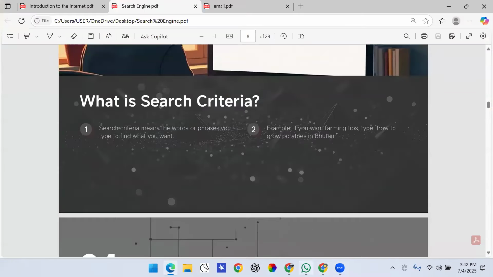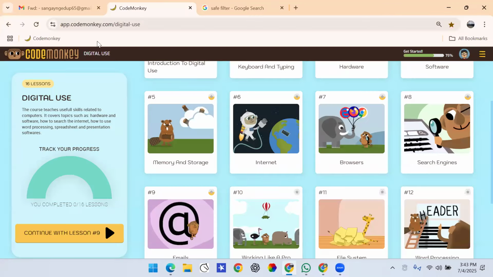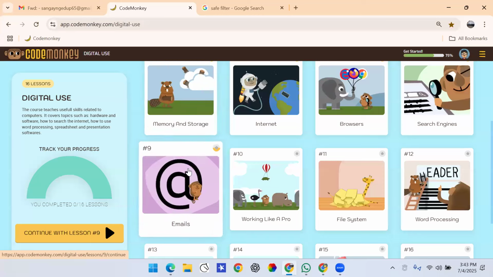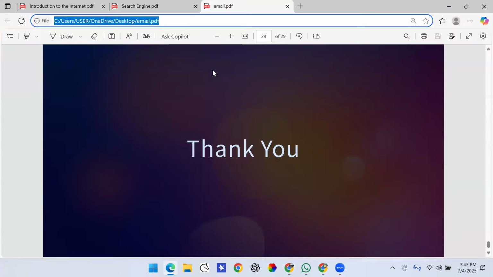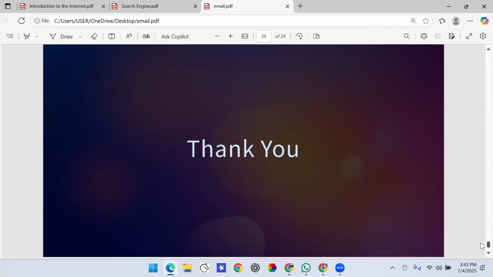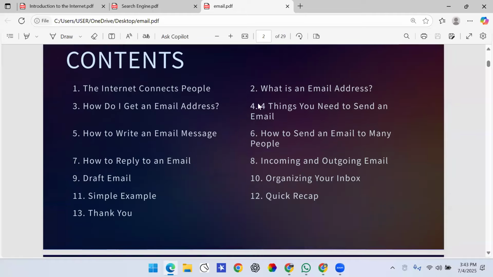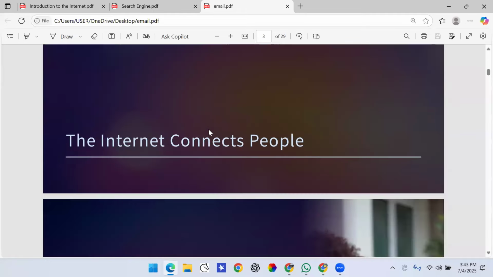So now let's dive into emails. So what does email mean? Email is a software application. These are the topics that we're going to be covering.